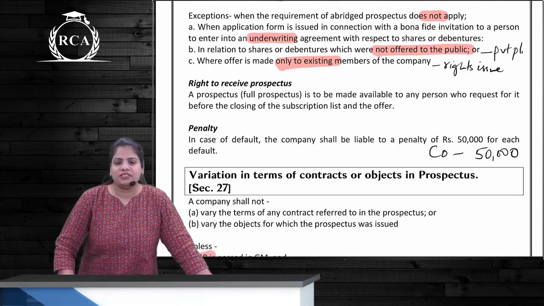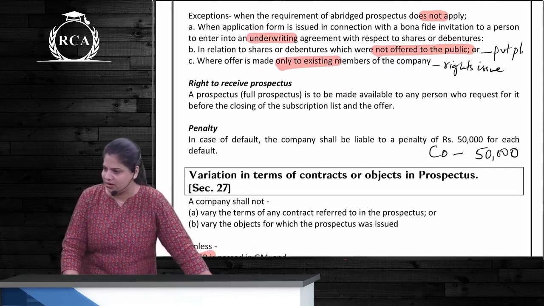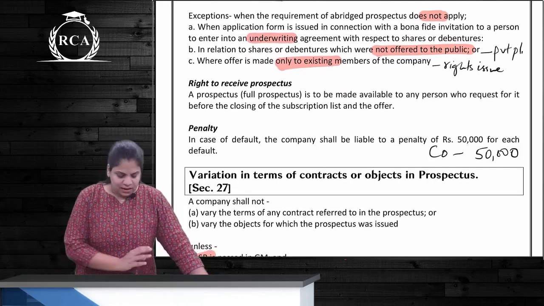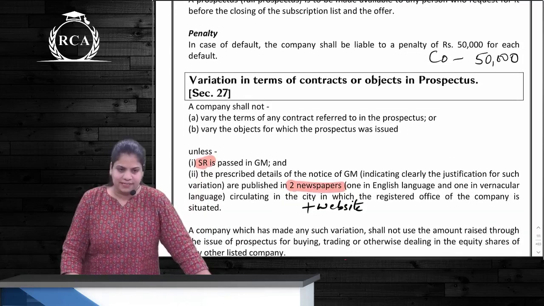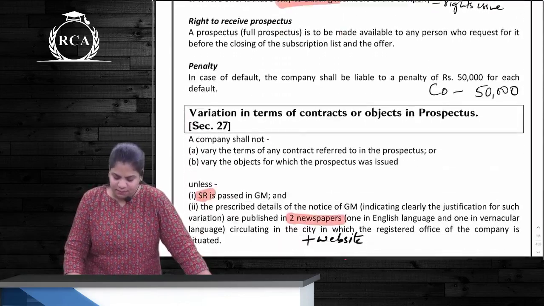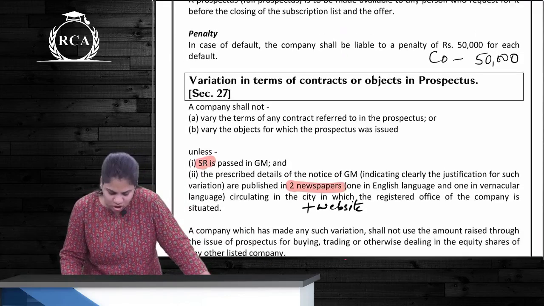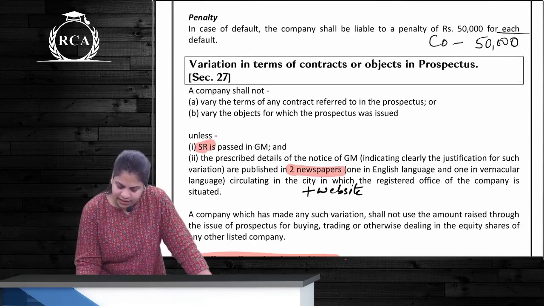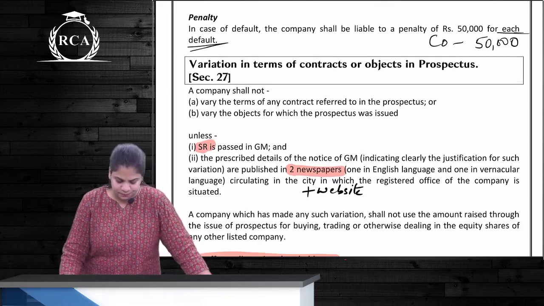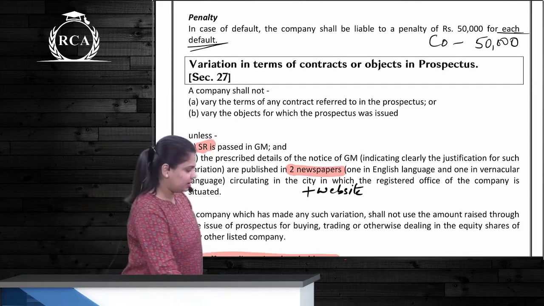There can be a person who is not enjoying reading 20-30 pages, he wants to read 800-900 pages. What can he do? Ask. The company will have to give him the full prospectus, correct? Any default, the company's penalty will be how much? 50,000 rupees. It is not up to, it is fixed, right? 50,000 for each default, correct? This was section number 33.